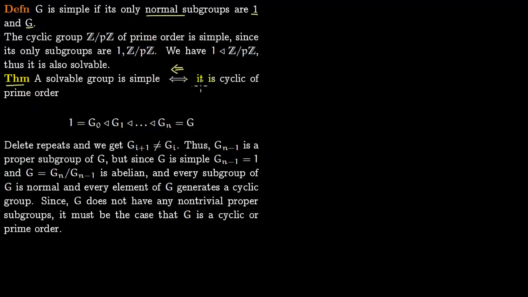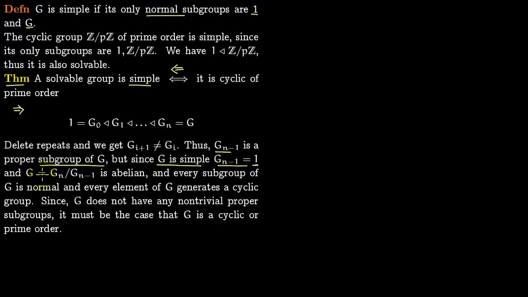Now we have to prove the other direction. Say you have a solvable group and it is simple, then we have to show it is cyclic of prime order. So you have this group G and it is solvable, so you have a series like this. You delete any repeats in the series so that Gi plus 1 is not equal to Gi. Therefore Gn minus 1 is a proper subgroup of G. But G is simple, which means its only proper subgroup is 1. So Gn minus 1 is just 1, the identity.